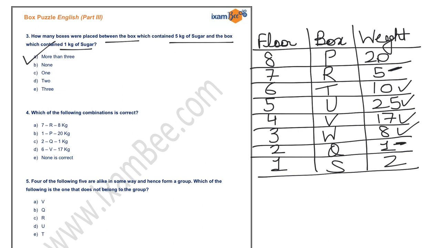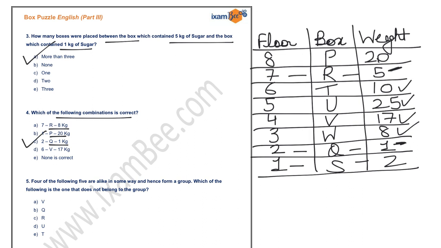Now which of the following combinations is correct? So you have to check the combinations. The first option is 7R 8 kg, but 7R 5 kg is as per our table. 1P 20 kg, and 1 as 2 kg is as per our table, right? 2Q 1 kg, 2Q 1 kg is absolutely correct as per our table. So the correct answer is option C.